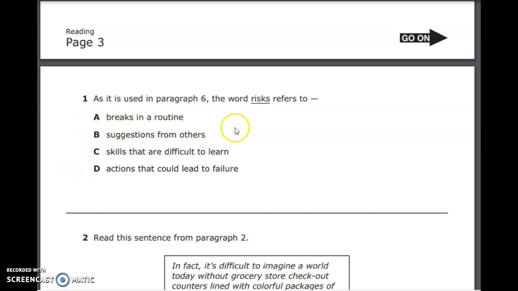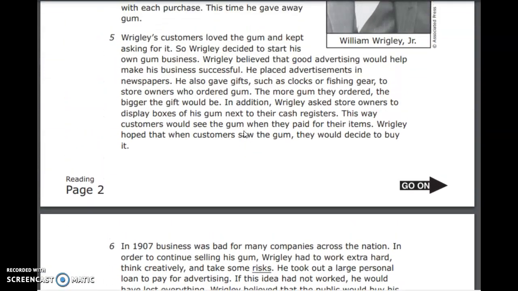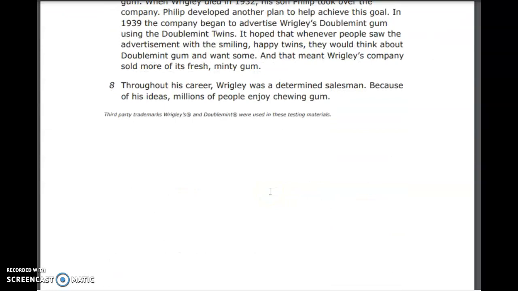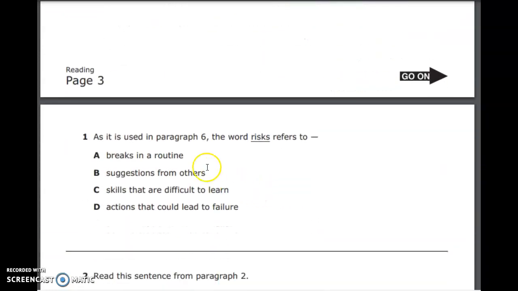B, suggestions from others. Again, it says, in order to continue selling his gum, Wrigley had to work extra hard, think creatively, and take some risks. Not really mentioning others, so B is not our answer. C, skills that are difficult to learn. Just because it's a risk doesn't necessarily mean it's difficult. So C is not our answer.